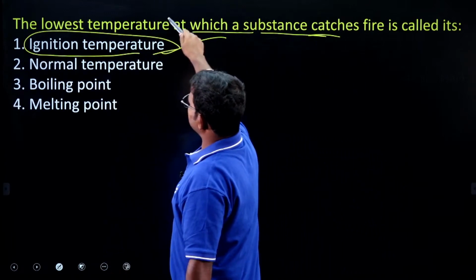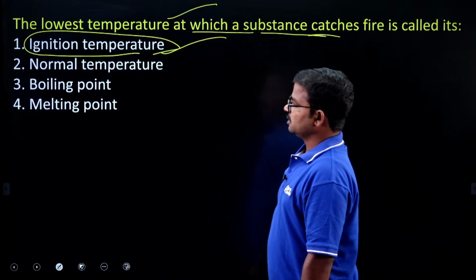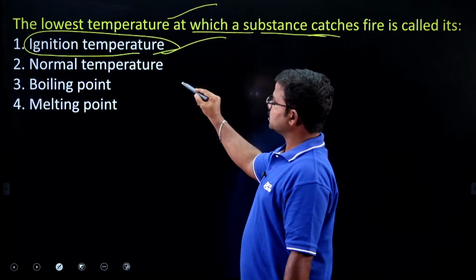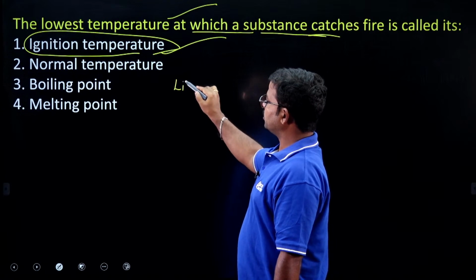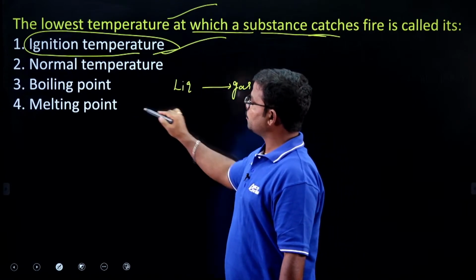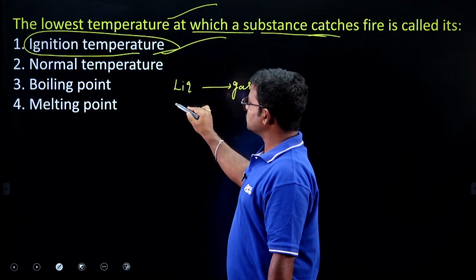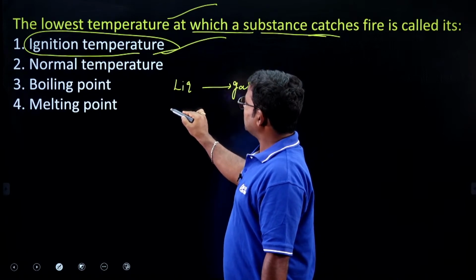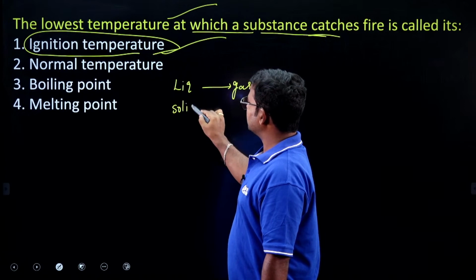This is the meaning of the terminology. Boiling point we already know is the temperature required to convert liquid into gas. Melting point is the temperature required to convert solid into liquid.